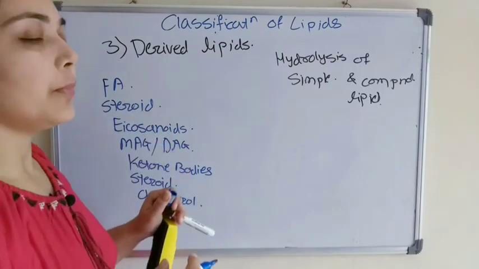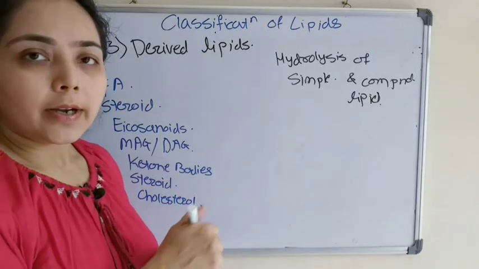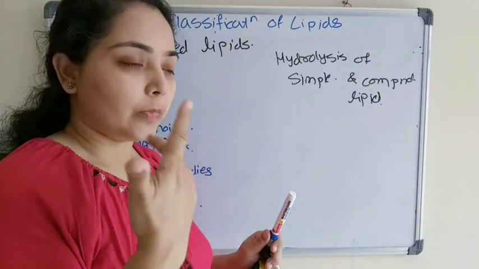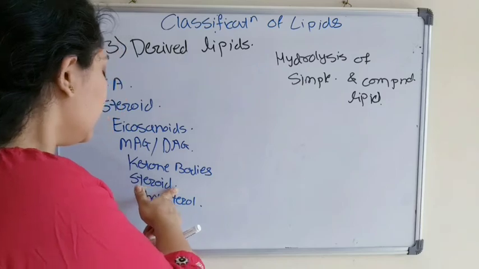So these are some examples of derived lipid. Steroid, examples of the steroids are glucocorticoid, estrogen, progesterone, testosterone. So these are some examples of steroids.